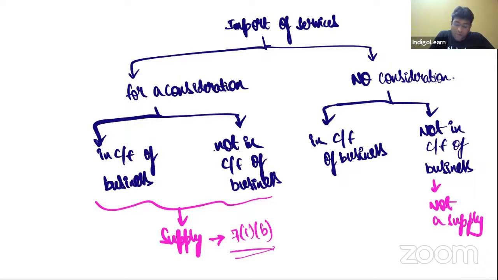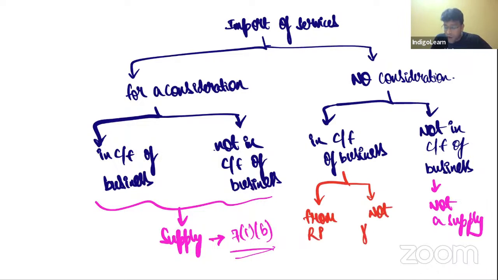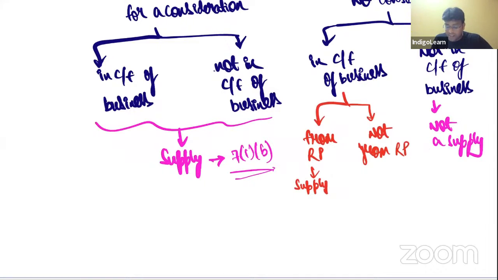And if it is in the course of furtherance of business, we will look at further classification: whether it is from related person or it is not from related person. If it is from related person, then definitely we will say that this transaction is supply because of section 7(1)(c). And if it is not from related person, straight away, it is not a supply.